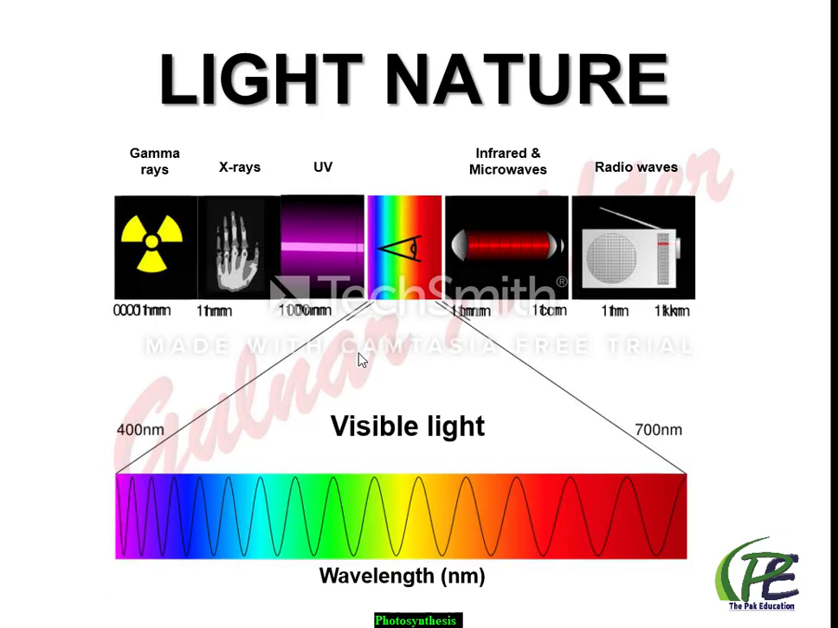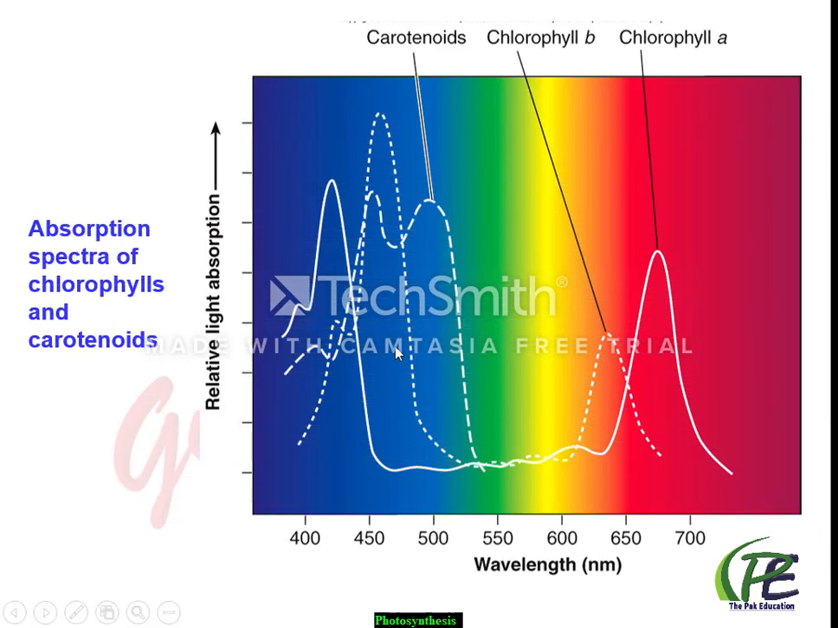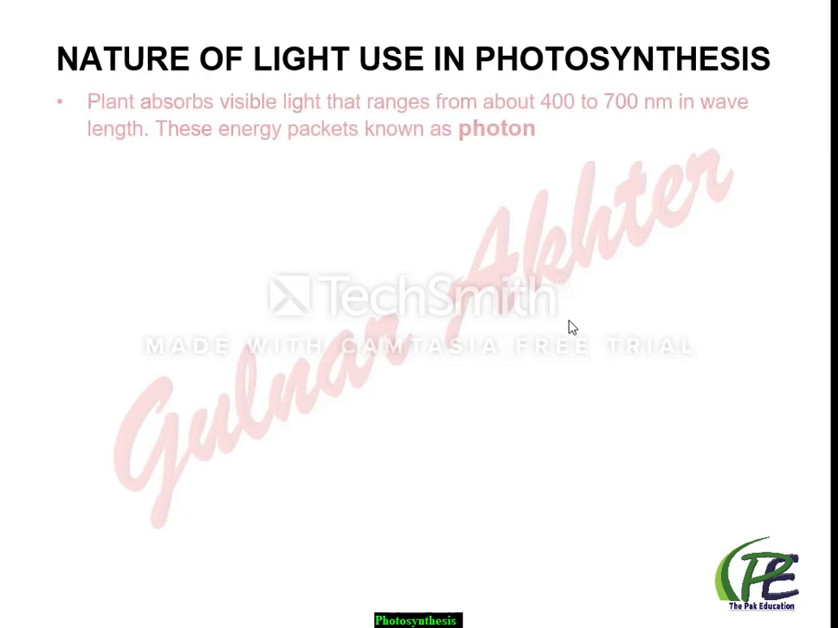Visible light is in the range between 400 nanometers and 700 nanometers, and all the spectra of visible light are used during photosynthesis. But the most effective spectra are red and blue. And here the red light is comparatively more effective than the blue. Why is the red light energy more effective than the blue in photosynthesis?